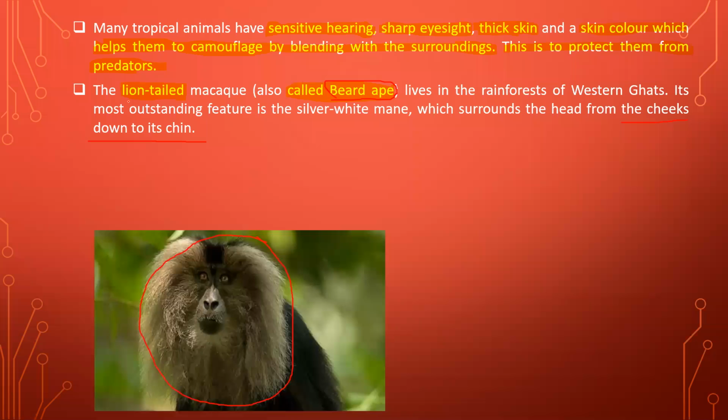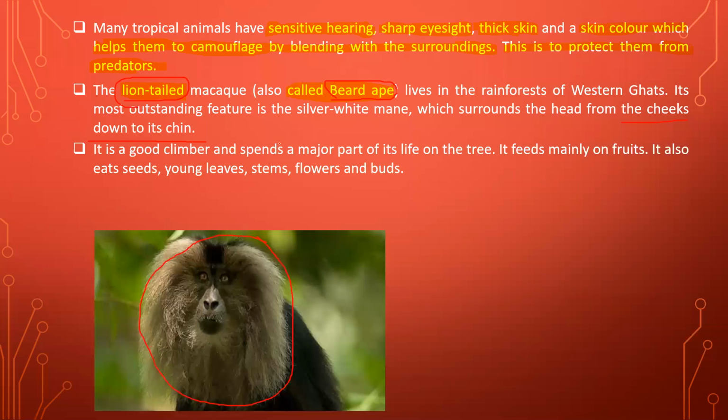And his tail is similar to that of a lion. So that's why his name is lion-tailed macaque monkey. So this is the basic feature of this monkey, and he has adapted such a feature to live in such a type of tropical rainforest region. Now, it is a good climber actually. We have seen in the previous lecture that monkeys have the ability to hold the branches properly with the help of two hands as well as two legs.